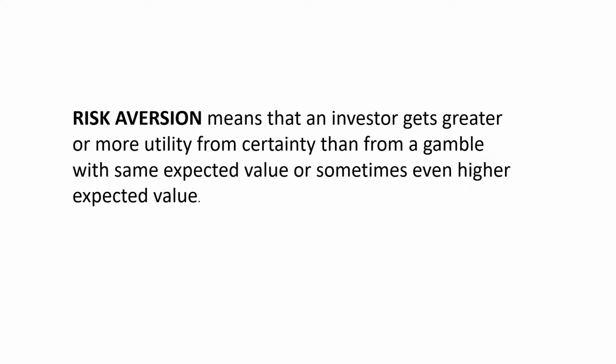So this example gives rise to a question. Why are we choosing option A over option B? Why are we choosing certainty over uncertainty? This gives rise to risk aversion. Risk aversion says that an investor gets greater or more utility from certainty than from a gamble with the same expected value, or sometimes even higher expected value. This is what we have seen in the last example, that people prefer certainty over uncertainty.